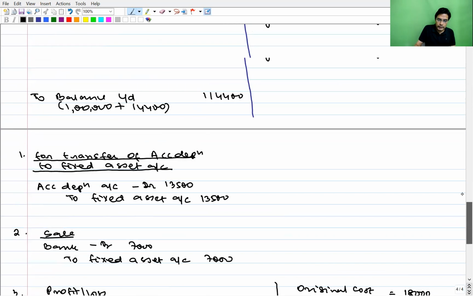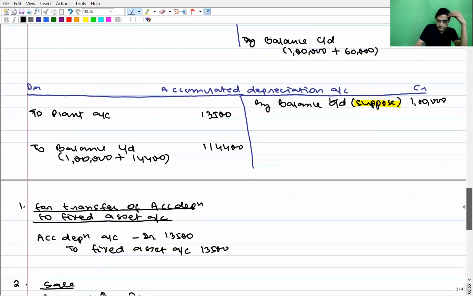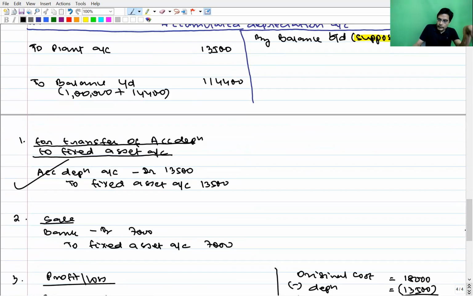First one, plant account by accumulated depreciation, 13,500, and to plant account, 13,500. Second one, bank account debit to fixed asset account.